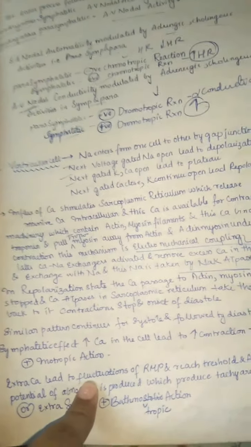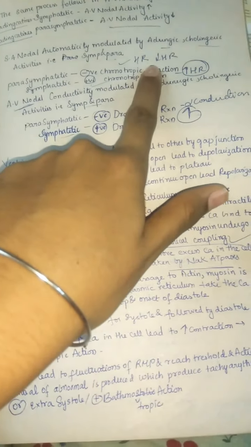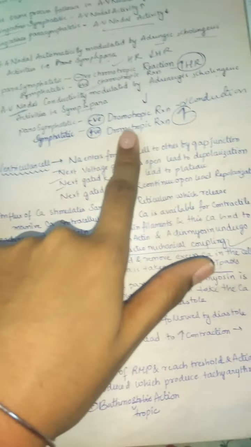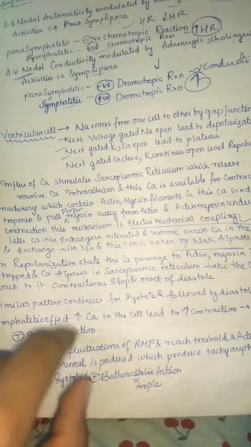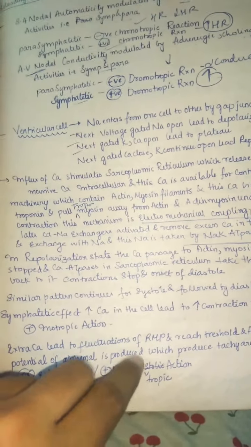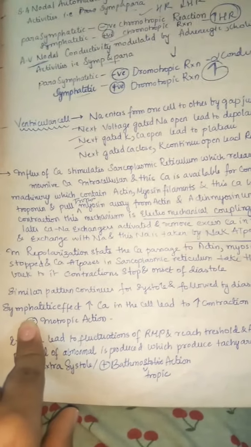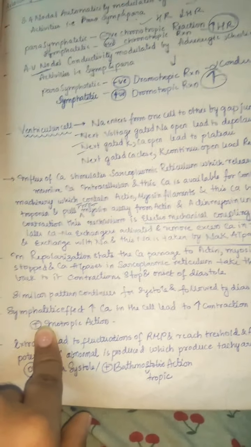Till now, a summary: chronotropic is related to the SA node and heart rate. Dromotropic is related to conduction, also the AV node, whereas inotropic is related to the sympathetic effect on contraction, related to calcium. An increase in calcium leads to contraction, that is positive inotropic. If the sympathetic effect is positive inotropic, then parasympathetic is negative inotropic.